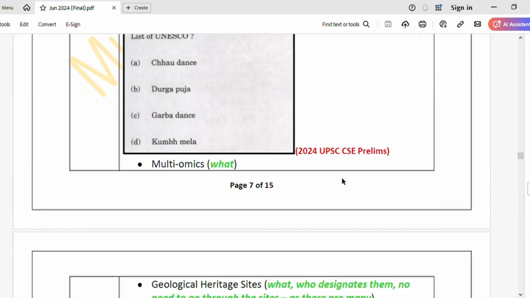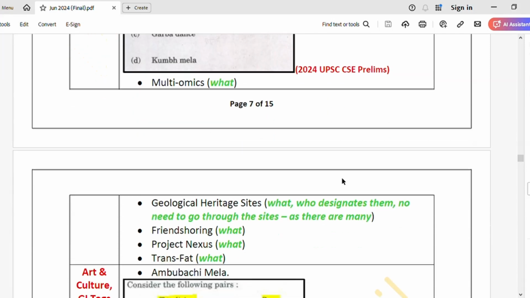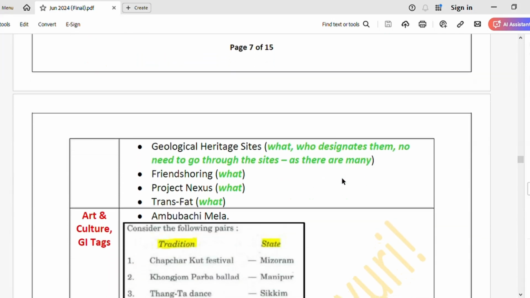Then just see this word, what is multi-omics. Then geological heritage sites, see what is meant by that and who designates them. And no need to go through the list of sites because it's a very long list, just know these two dimensions. Then the term friend shoring, what is Project Nexus, then trans fat. Okay, simple, just to collect what.